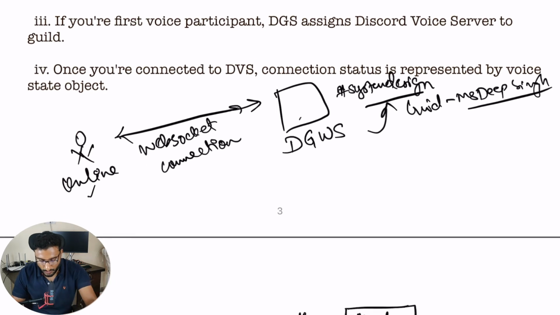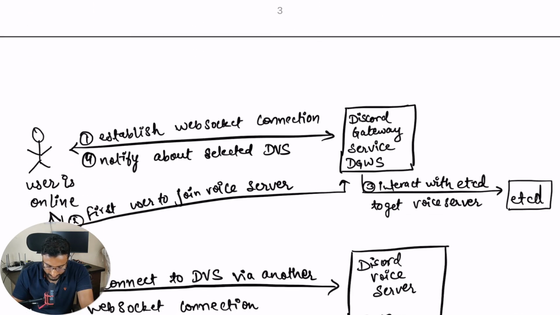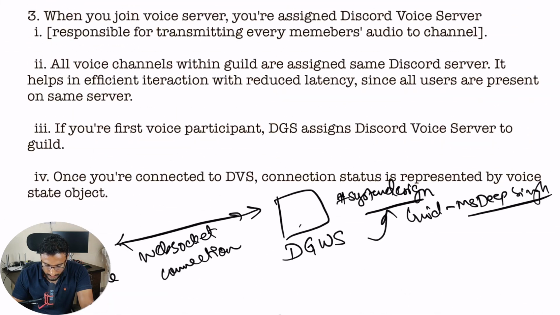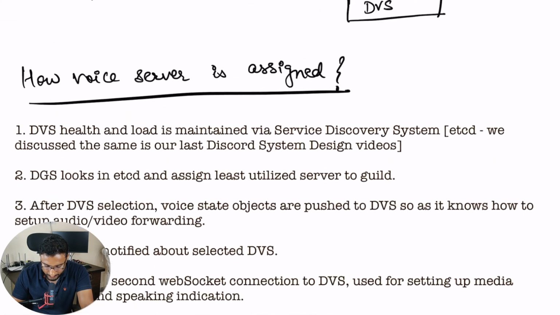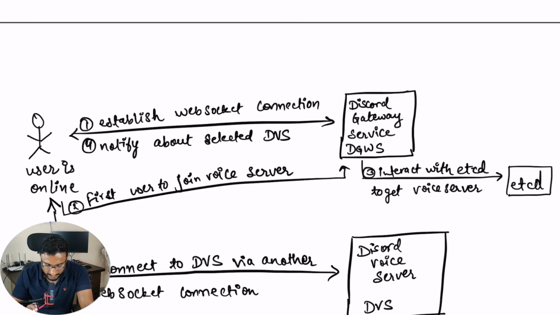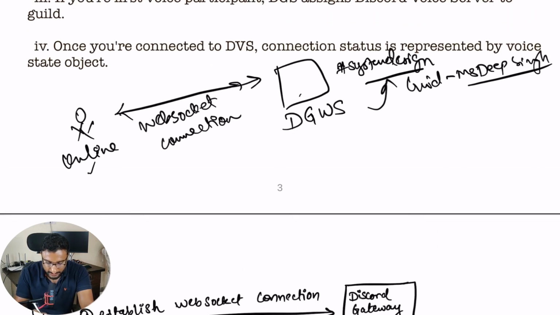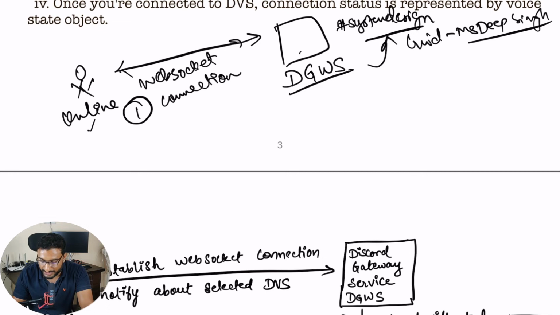Cool. So how it happens is, I think we have already created it here. So the details are kind of combined here. How it works is, first you establish a WebSocket connection. This is your first connection you established with the Discord gateway server, which helps in providing any kind of events, messages, and interactions that happen on our guild Discord server.